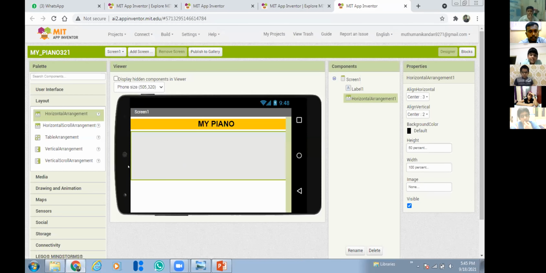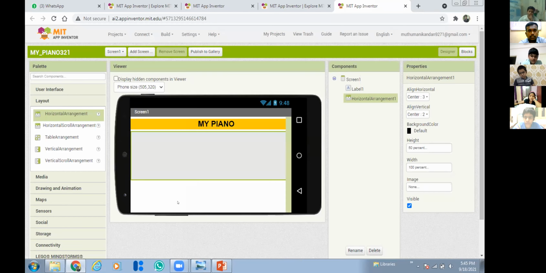Sir, by mistake I put that line in, how to change it? It is not deleting. You want to delete that component? Yes. Then select that one and click delete. Here there is the delete option.